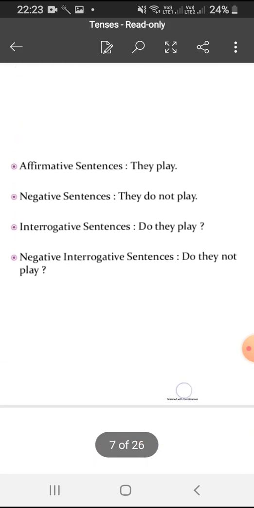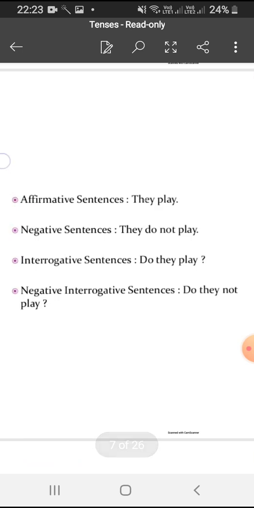If you want to convert the same sentence into negative, interrogative and negative interrogative form, how will you? It is very simple. If a helping verb is there, you will simply add not. Right. But what if there is no helping verb? Verbs are of two types. First is the helping verb and second is the main verb. The main verb tells you about the action, what the person is doing.